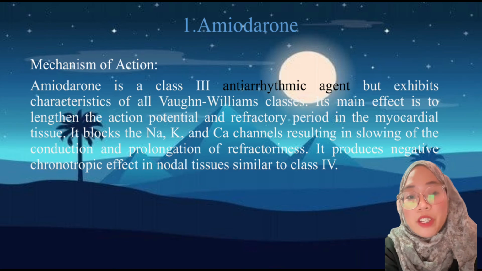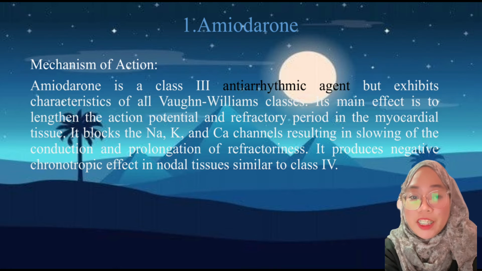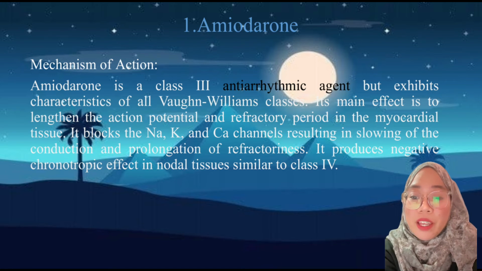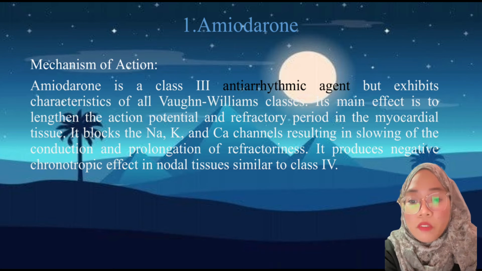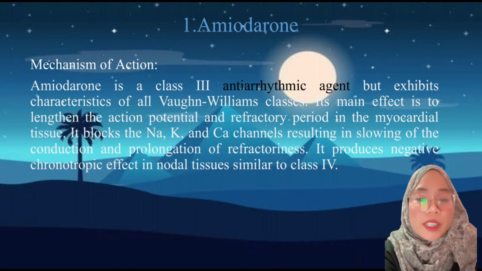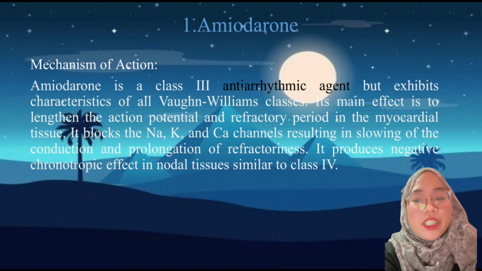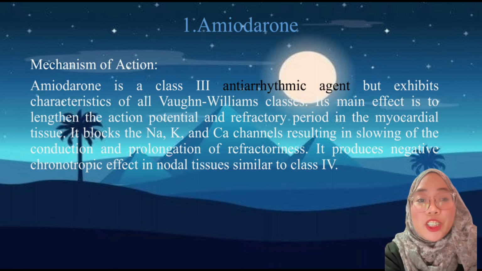The first drug is amiodarone. Amiodarone has several mechanisms of action. The classification system imperfectly classifies the medication as class 3 antiarrhythmic because of its predominant potassium channel blocking effect that increases the cardiac action potential duration.